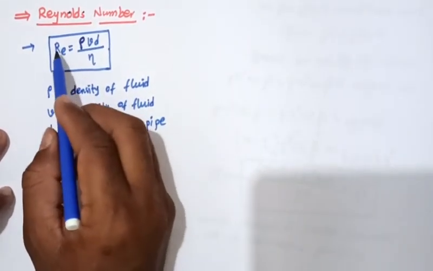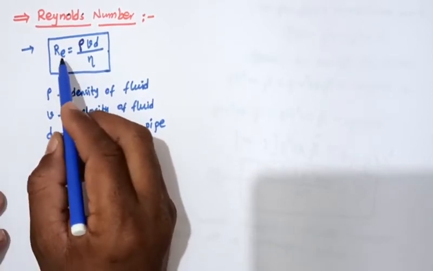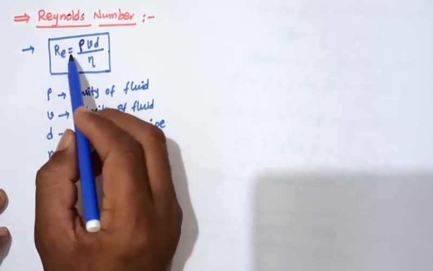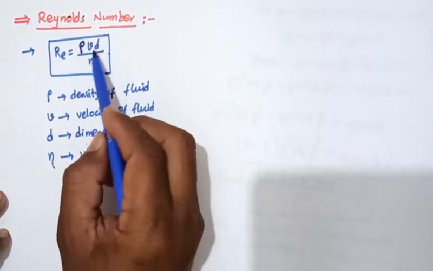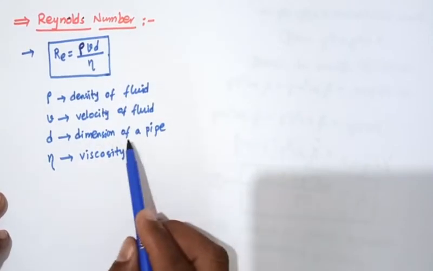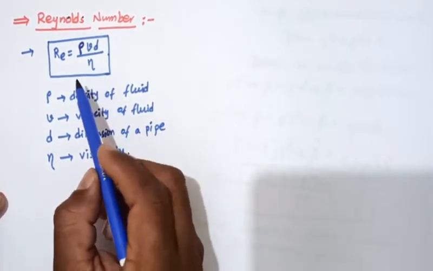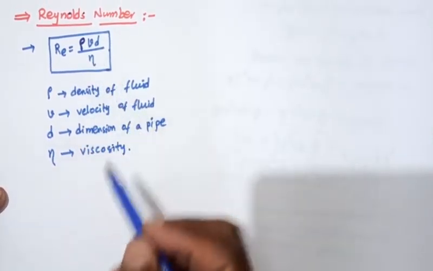So Re is a constant of a fluid, and it depends upon the density of the fluid, the velocity of the fluid, the dimension of the pipe, and the viscosity of the fluid, that is the coefficient of viscosity of the fluid.